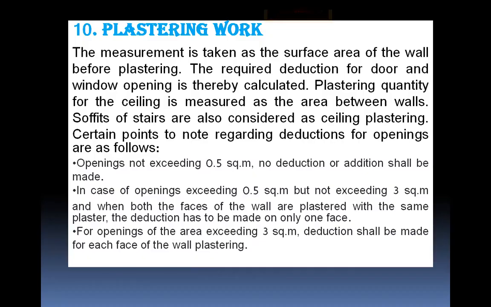Next, the tenth one is plastering work. The measurement is taken as the surface area of the wall before plastering. The required deduction for door and window openings is calculated. Plastering quantity for the ceiling is measured as the area between walls.